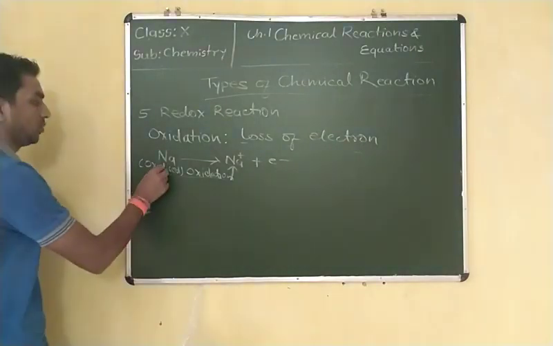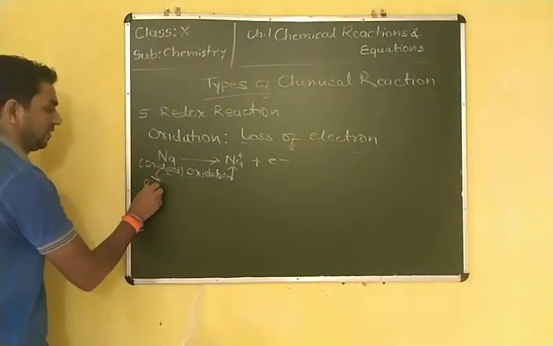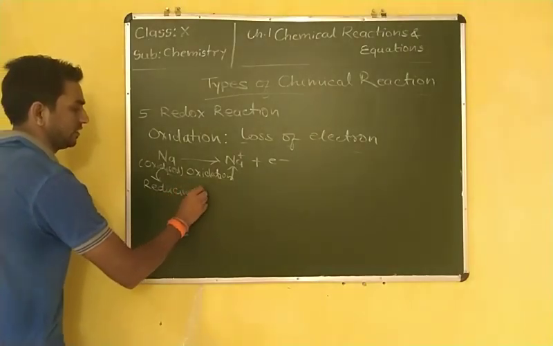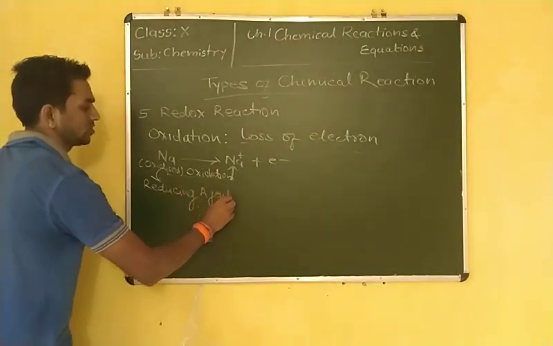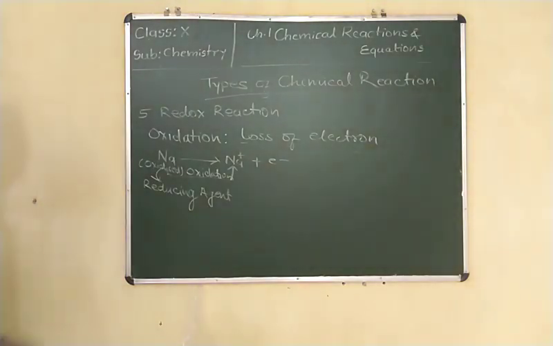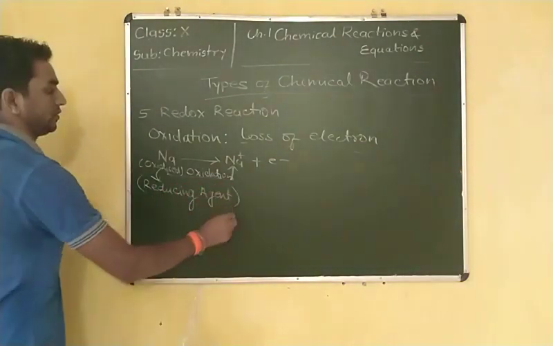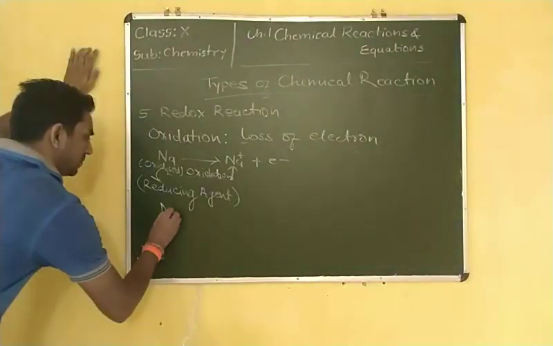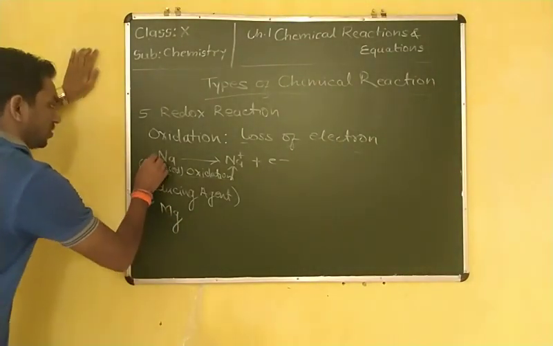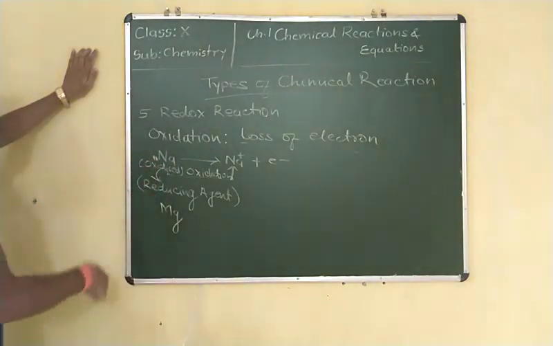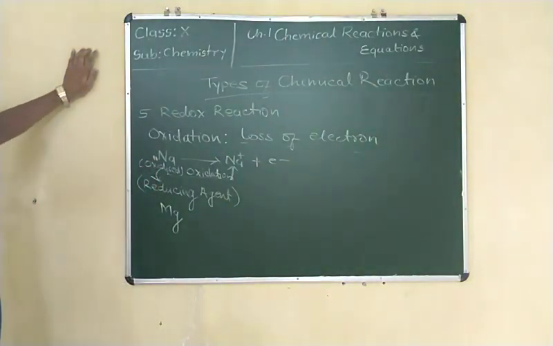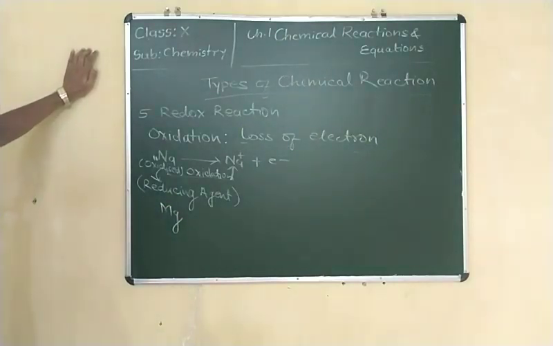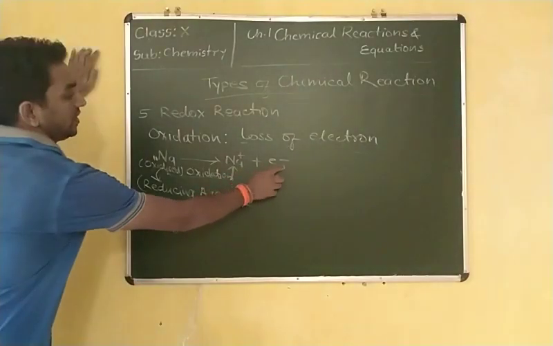So we can also say it is a reducing agent, in the same way as with oxygen and hydrogen that we read. In the sodium atom there are 11 electrons, with 1 electron in its outer shell. By donating this 1 electron it will complete its octet, so it will lose its electron.